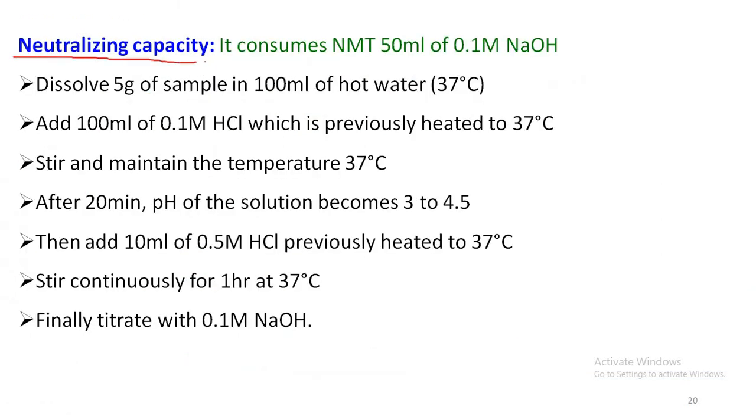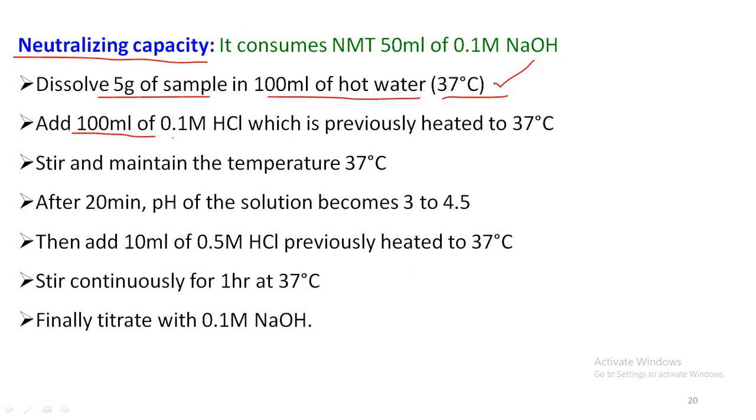Coming to the neutralizing capacity, the magnesium hydroxide mixture is an antacid, which has the ability to neutralize gastric acid, hence we have to test for neutralizing capacity. The neutralizing capacity procedure for magnesium hydroxide mixture and sodium bicarbonate is the same. The sample is dissolved in 100 ml of hot water at 37 degrees centigrade, and we have to maintain the temperature at 37 degrees centigrade during the complete process.